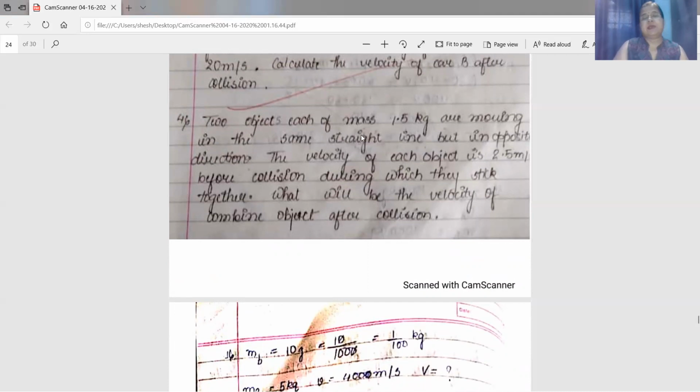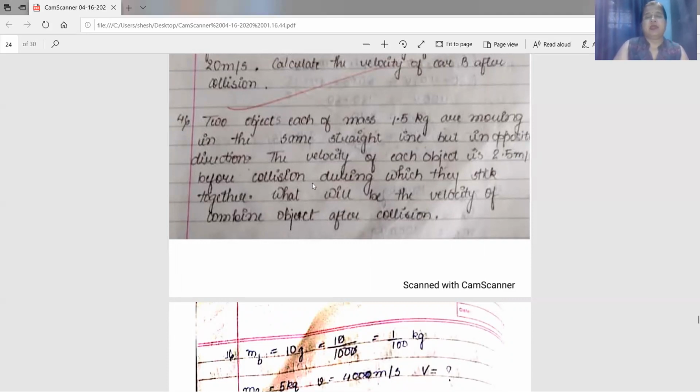The velocity of each object is 2.5 meter per second. So U1 is 2.5 meter per second, then U2 will be minus 2.5 meter per second, because they are moving in opposite direction. When they are moving in the same direction, we will take positive sign. When they move in opposite direction, we will take negative along with the velocity of the other object.